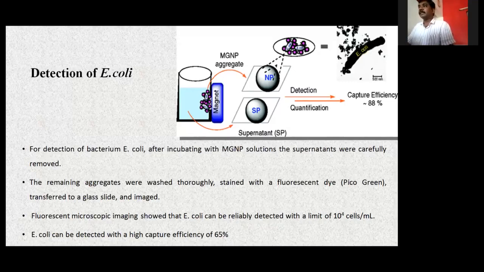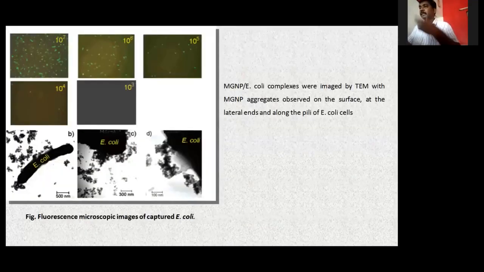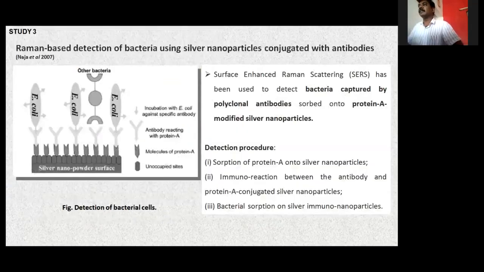So the other one is again detection. These are the same results which have been shown. So for your information, the last one is again using Raman spectroscopy, trying to capture the bacteria using antibodies with modified silver nanoparticles. So that is for your understanding.